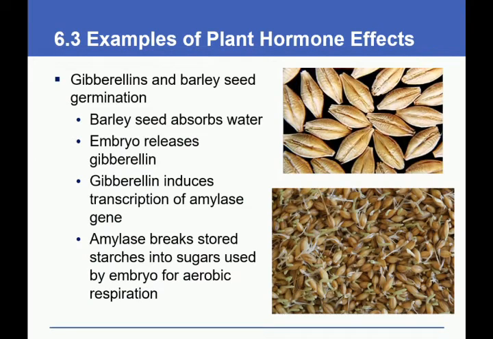Examples of plant hormone effects: gibberellins and barley seed germination. Barley seeds absorb water. The embryo releases gibberellin. Gibberellin induces translation of the amylase gene. Amylase breaks starch into sugars used by the embryo for aerobic respiration.